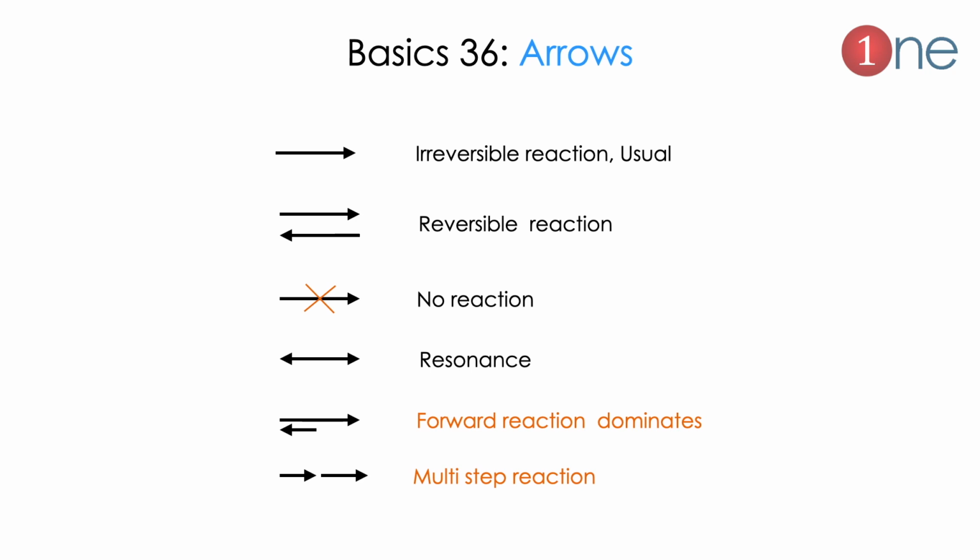The double-headed arrow represents resonance, which is very common. And sometimes the forward reaction dominates the backward reaction. You should know this kind of notation. And very common in conversion chemistry is the double arrow, which is one arrow next to the same arrow, which represents a multi-step reaction. So you should memorize the arrow structure here.